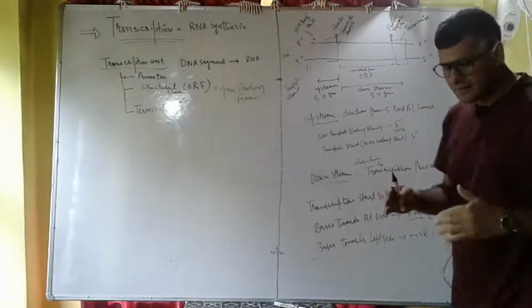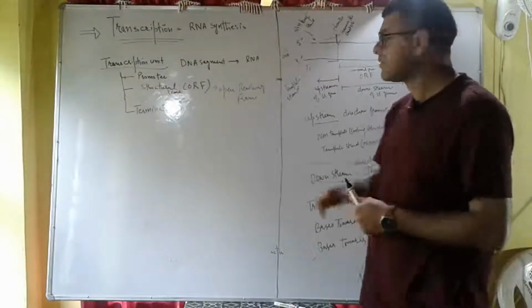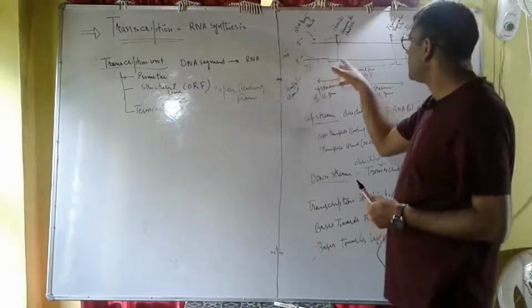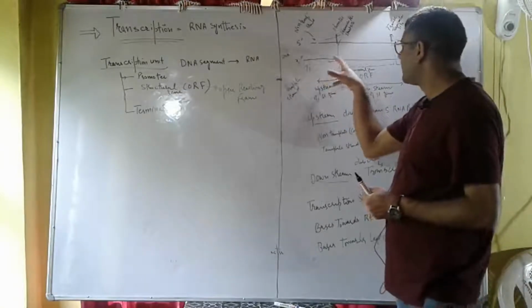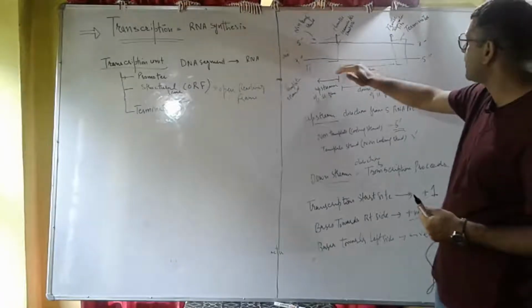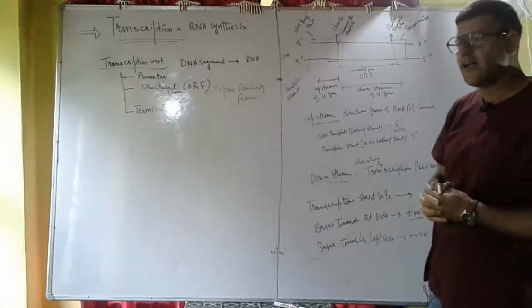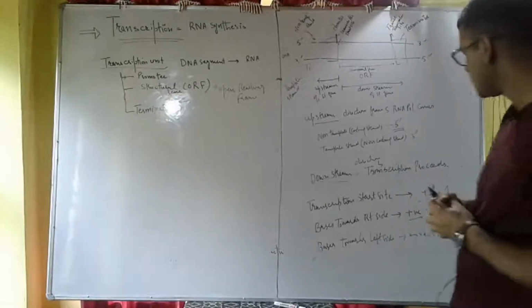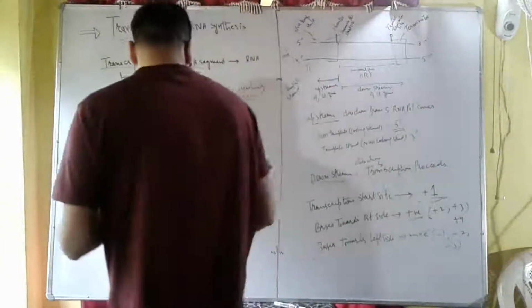So the negative sign represents the side towards the left of the transcription start site, and positive represents the side towards the right of the transcription start site, and the transcription start site we take as +1. This is what is called upstream and downstream.